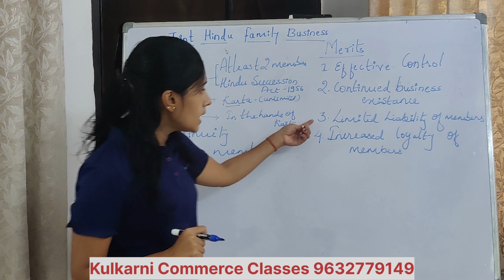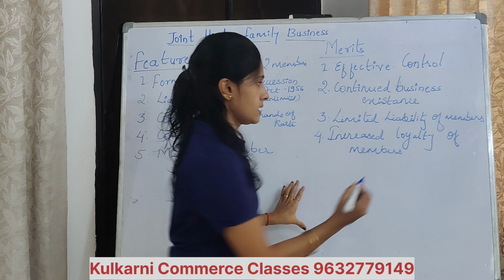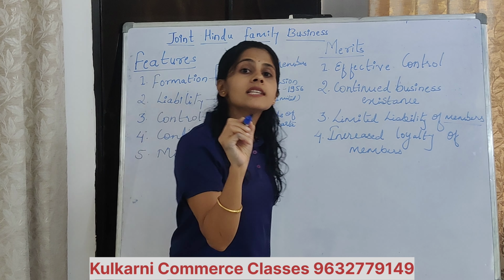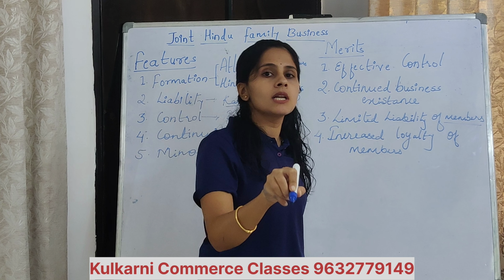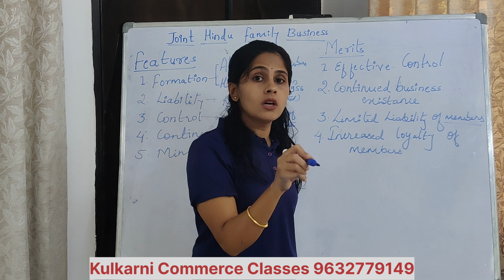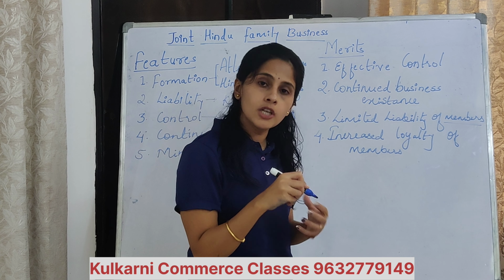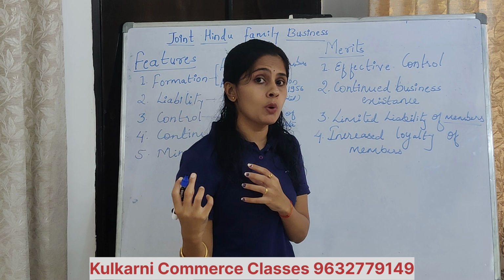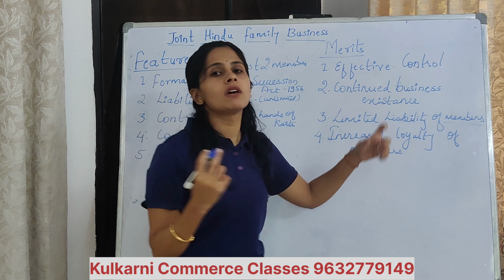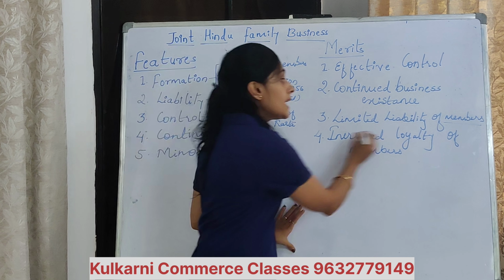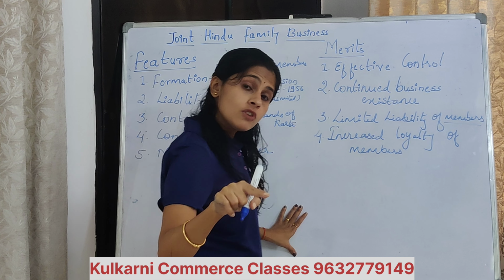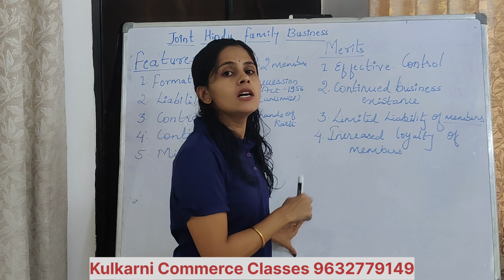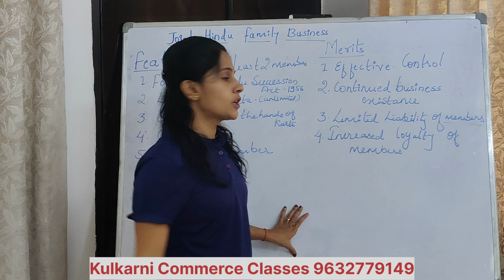Third point is limited liability of members. See, you have to write the word members here because Karta is having unlimited liability. His personal property will be taken to cover the debts of business, but members' personal property will not be taken to cover the debts. Understood? Limited liability of members. But in case of demerits, you will again write unlimited liability of Karta. That is the demerit or disadvantage of this particular business.